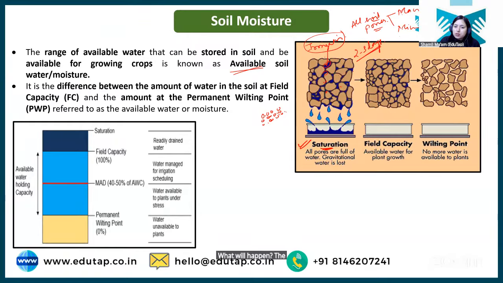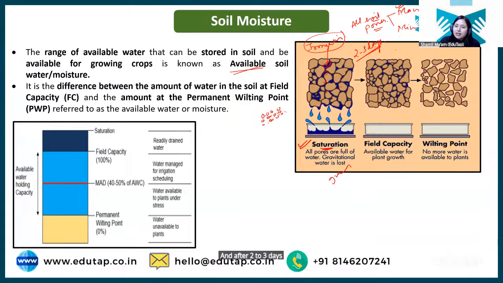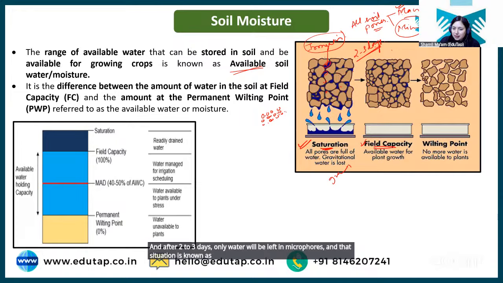The pores of bigger size will drain faster due to gravity. Obviously, gravity act karegi. Water present in macro pores will drain faster, and after 2 to 3 days, only water will be left in micro pores. And that situation is known as field capacity.